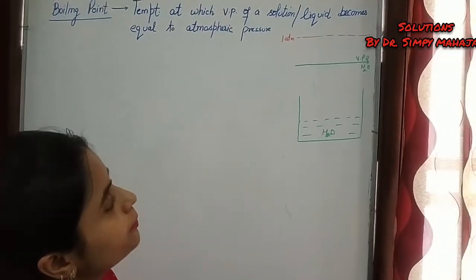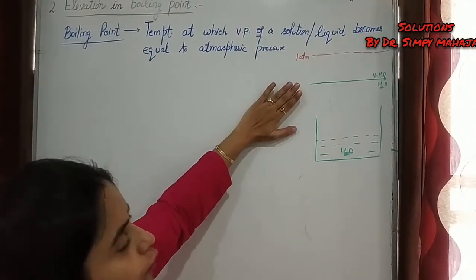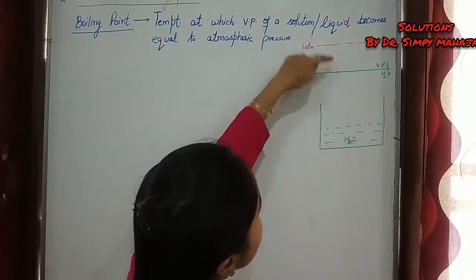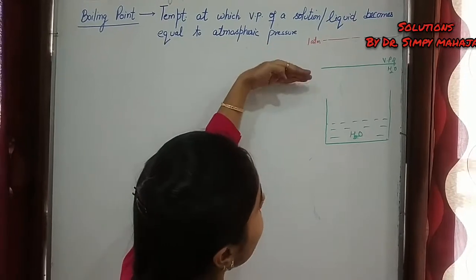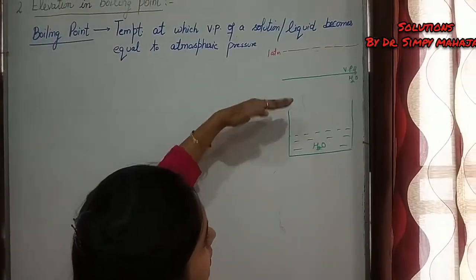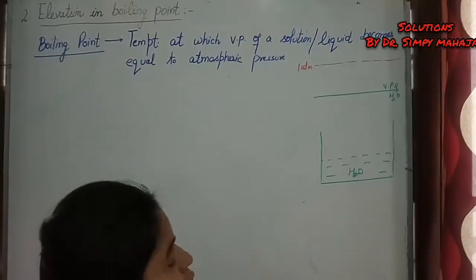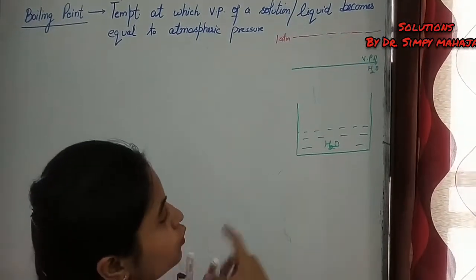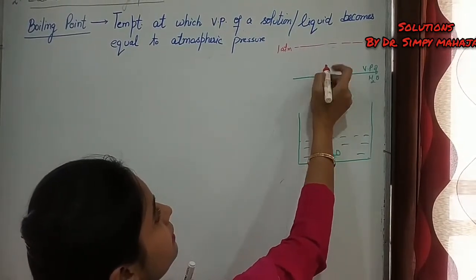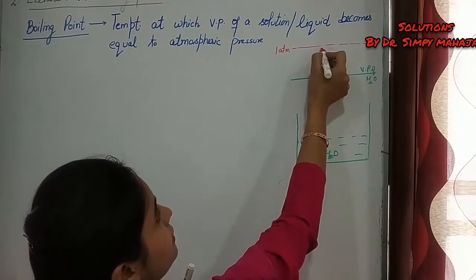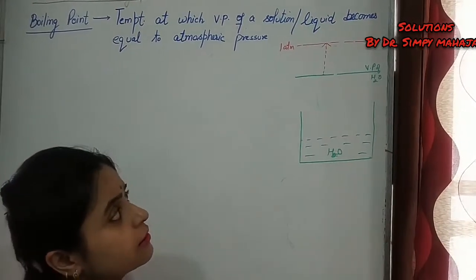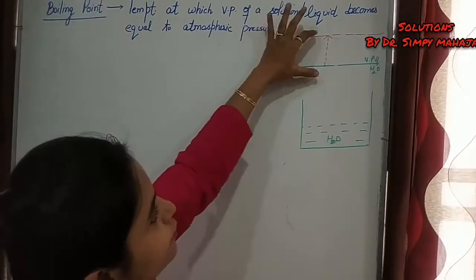Then the boiling point of water is the temperature where this vapor pressure becomes equal to the atmospheric pressure. How does it become equal? We heat this water, and on providing some heat, it forms more vapors, and as a result its vapor pressure becomes equal to 1 atmosphere.